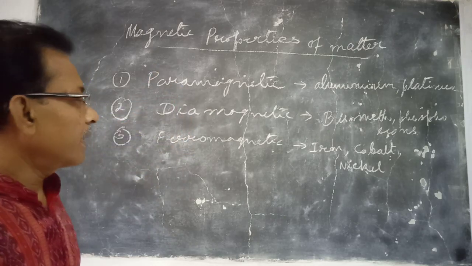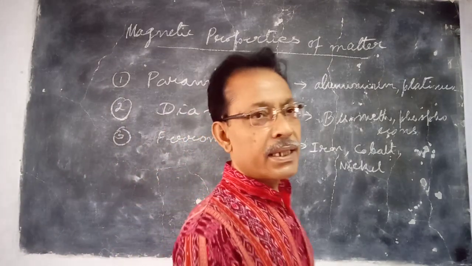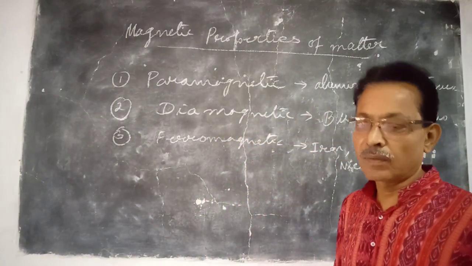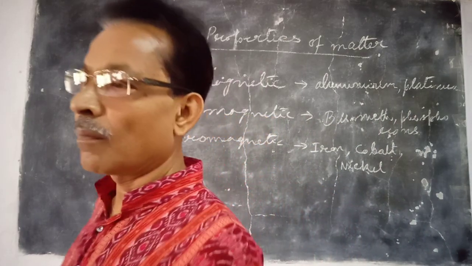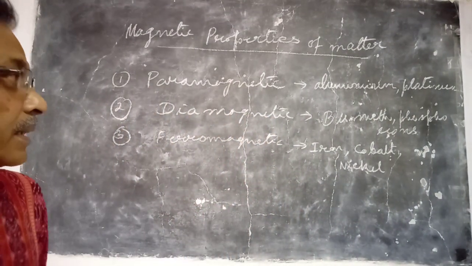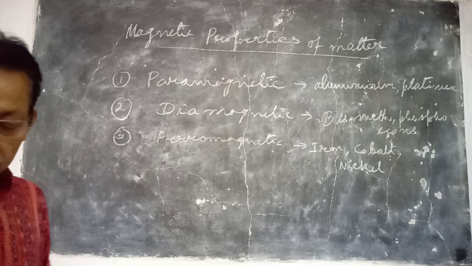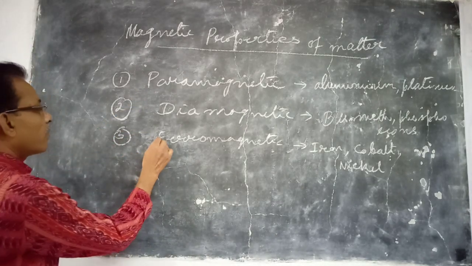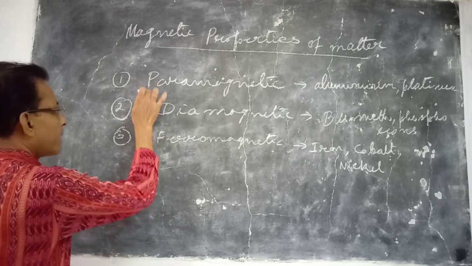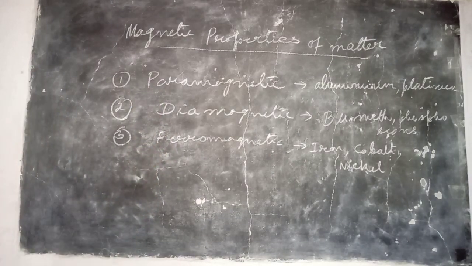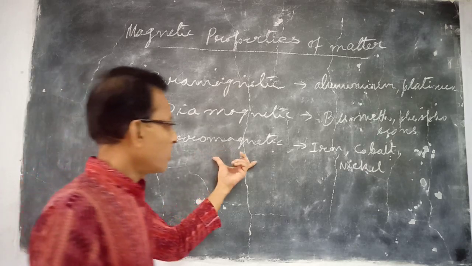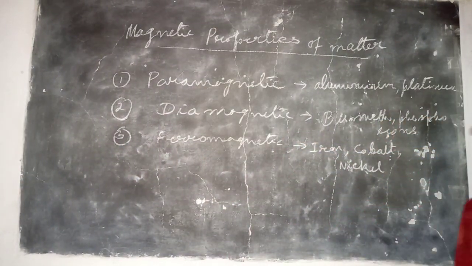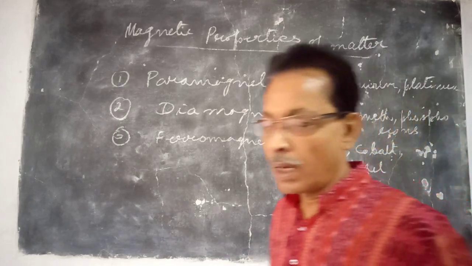Now, all these properties of ferromagnetic, diamagnetic, and paramagnetic materials arise due to the spin magnetic moment of the electrons on the atoms of the concerned substances. Actually each atom of the ferromagnetic material is paramagnetic in character, but they show the behavior of the paramagnetic material to some greater extent.